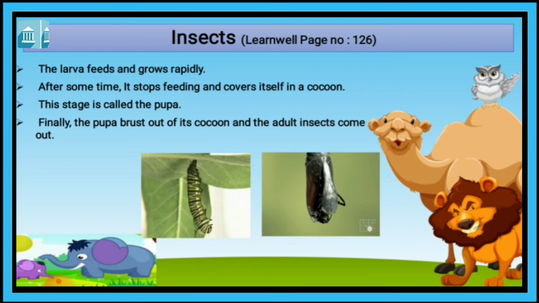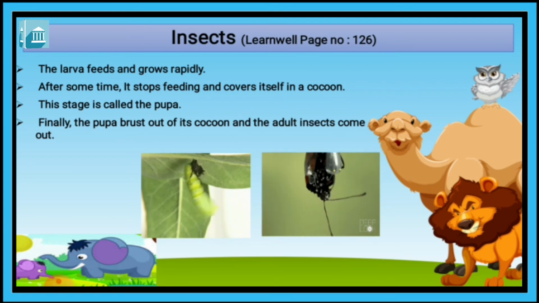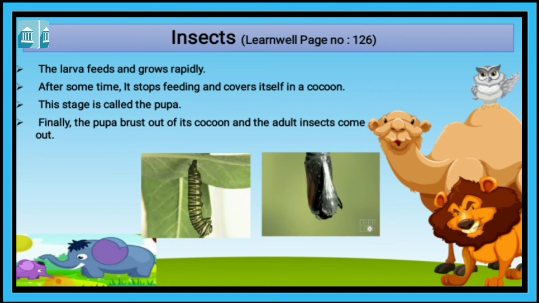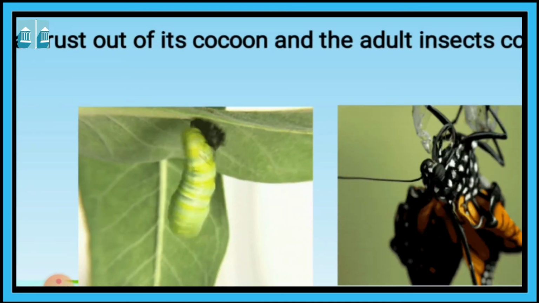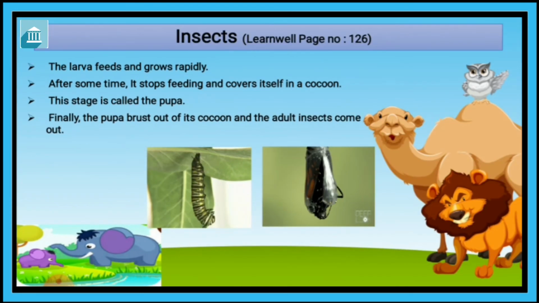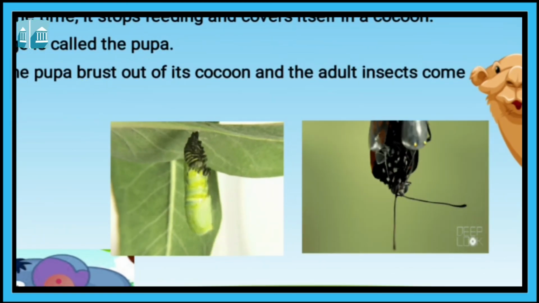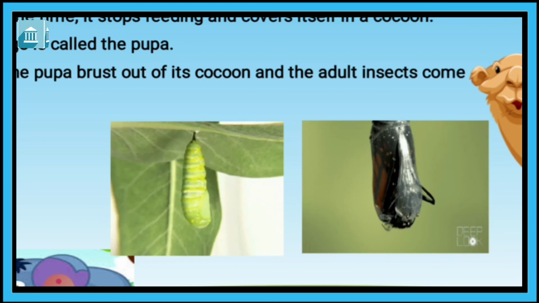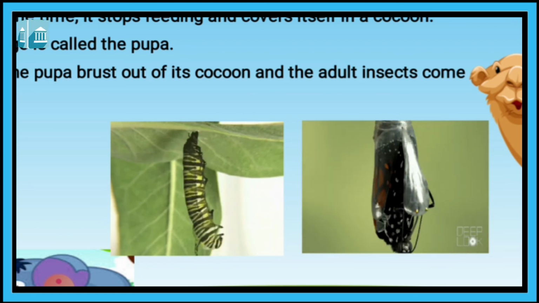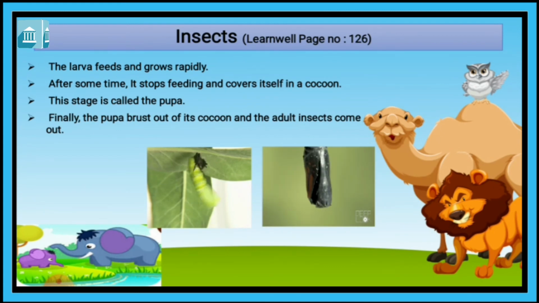Once again, the new one which came out of the egg is called larva. Now the larva feeds and grows rapidly. After some time it stops feeding and covers itself in where? Cocoon. This cover which forms over it is called cocoon, and this stage is called pupa. Now finally the pupa bursts out of its cocoon. The insect which has become a pupa breaks the cocoon and comes out, and the adult insect comes out.